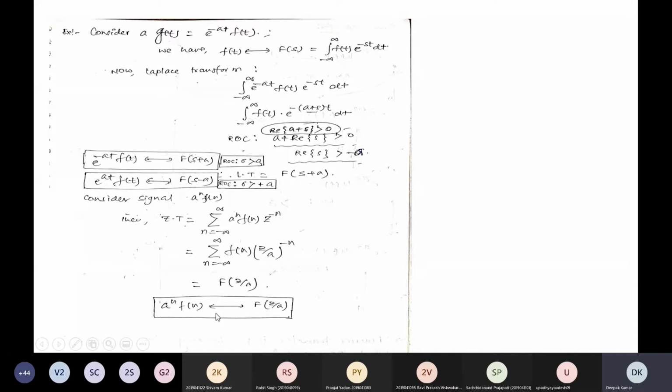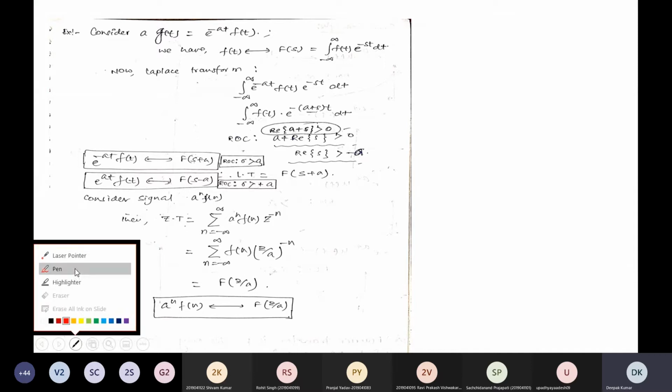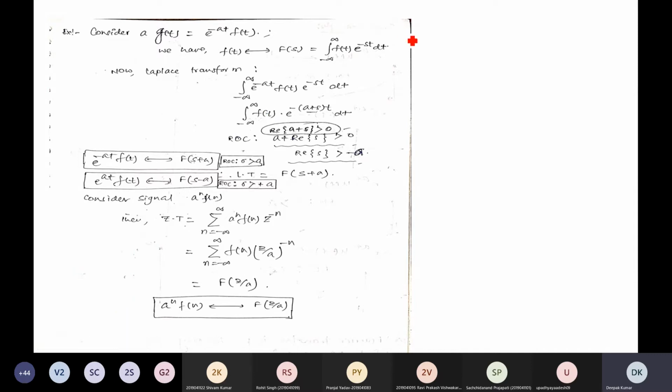So we have discussed the Laplace transform and Z transform, very basic, in the first lecture, and solved some examples, isn't it? Any doubt in the topic? If not, we should proceed further.